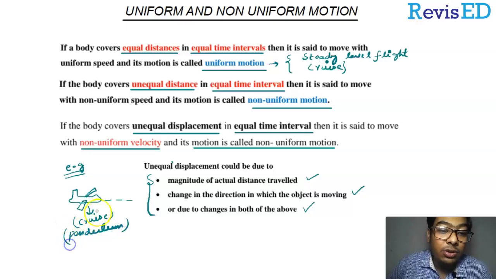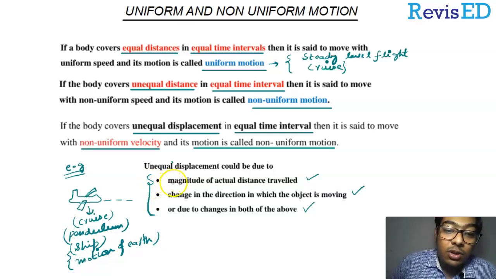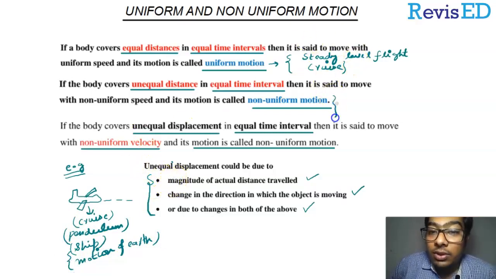Motion of a pendulum is also known as uniform motion. And there are a couple of other examples, guys. That is motion of a ship, if a ship is cruising, moving in a straight line. And also there is motion of earth. Motion of earth is also periodic motion, so this is also uniform motion. So all periodic motions are uniform motions.